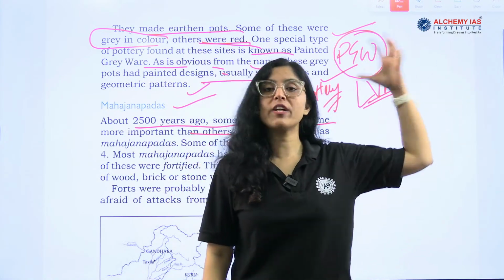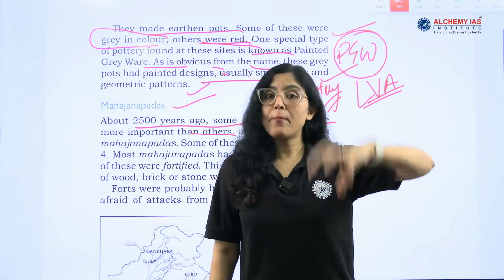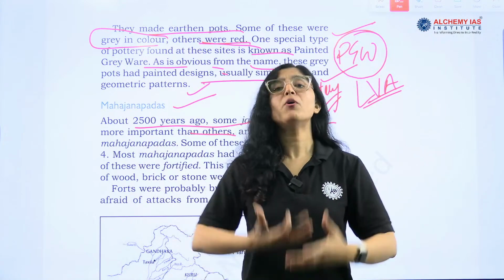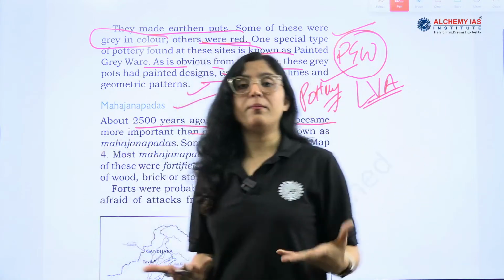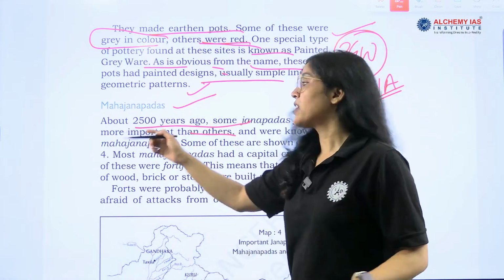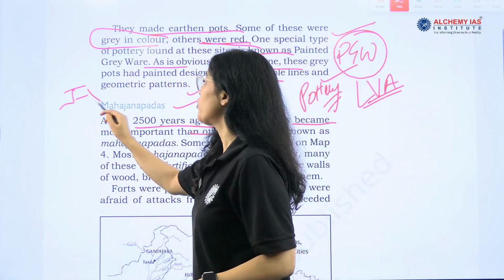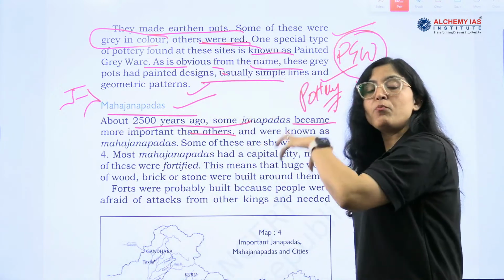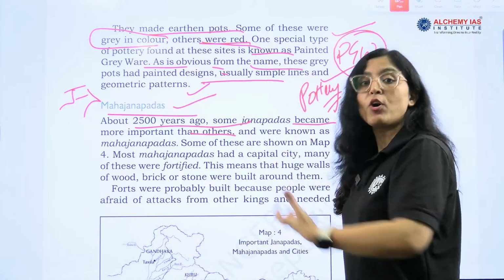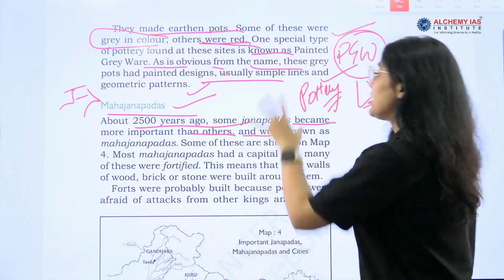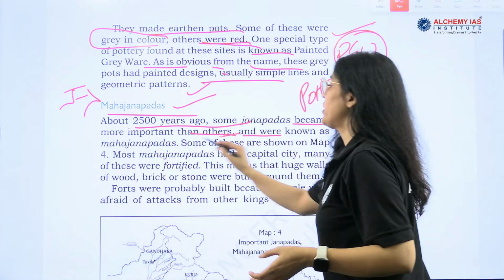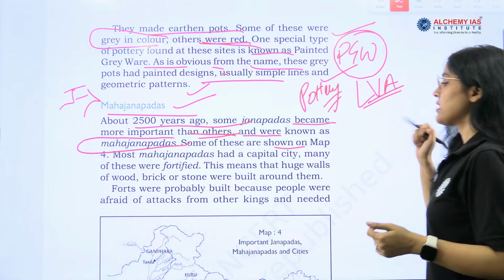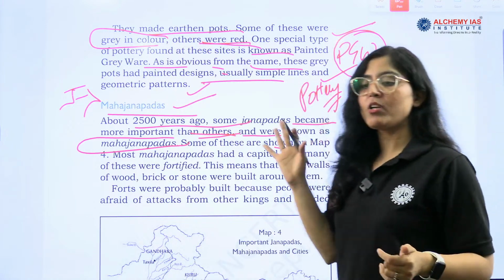These Rajas who were getting power, who were above other small chiefs or Rajas, were merging the other Janpadas under them, and then these Janpadas transformed into Mahajanpadas. So Janpadas are getting transformed into Mahajanpadas by the important Rajas. Some of these are shown on the map, a very, very important map, right?